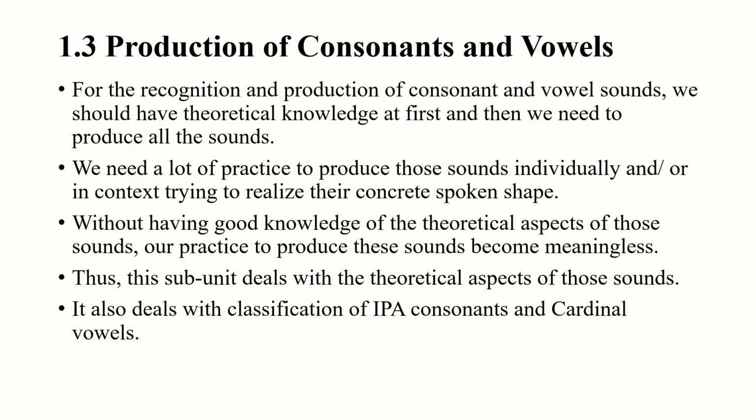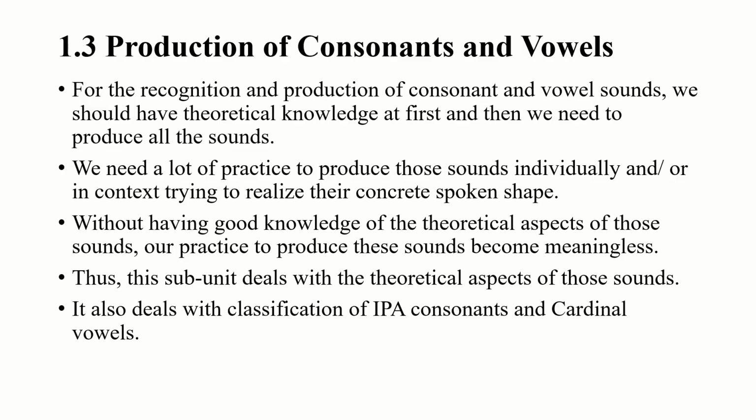So, talking about IPA consonants or production of consonants and vowels, first of all, we have to be clear regarding what are consonants and what are vowels. Consonant sounds are those sounds on the production of which there is a kind of obstruction in the oral cavity.